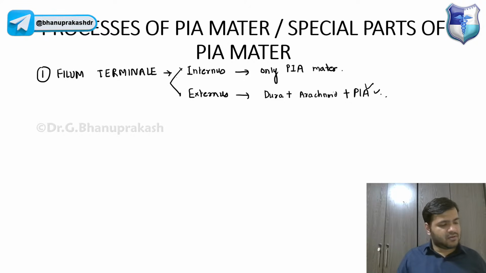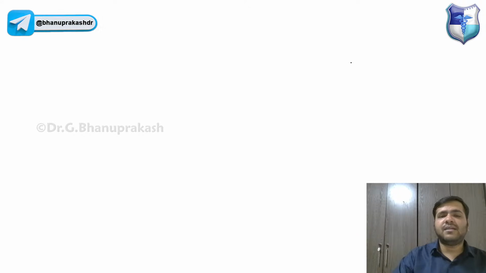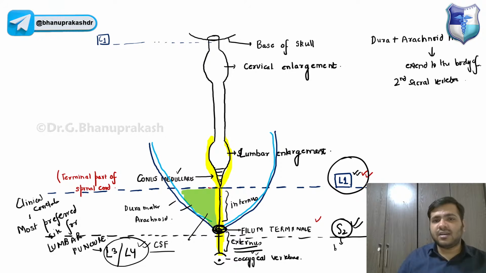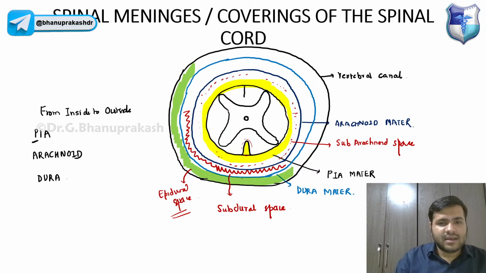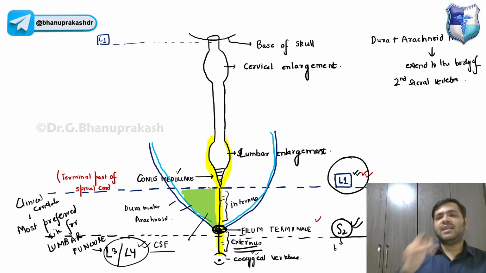Now, if in the question they simply ask, the filum terminale is a modification of, the single best answer is pia mater, because pia mater is present in both internum and externum, this yellow color part. The filum terminale externum is a modification of pia mater, but along with that we have dura and arachnoid mater also. So pia mater is the single best answer. Even they can give you at the level of S2.